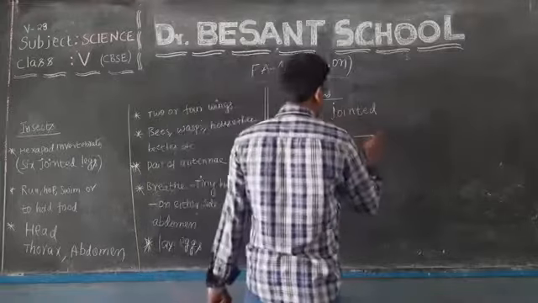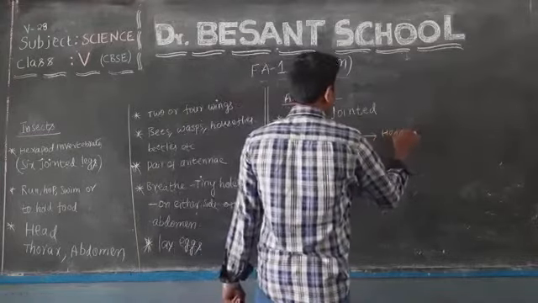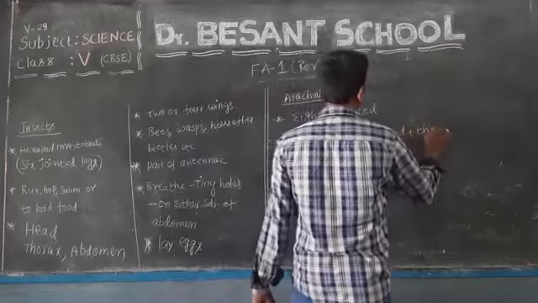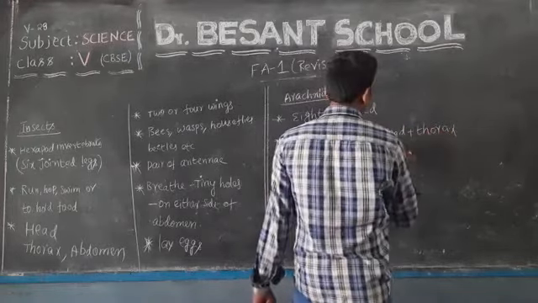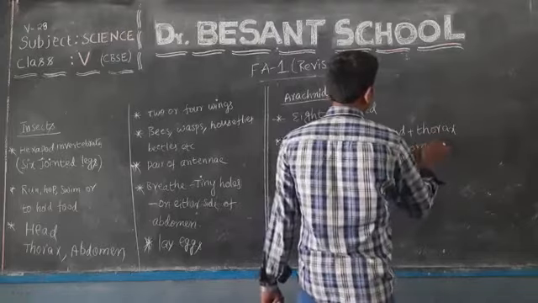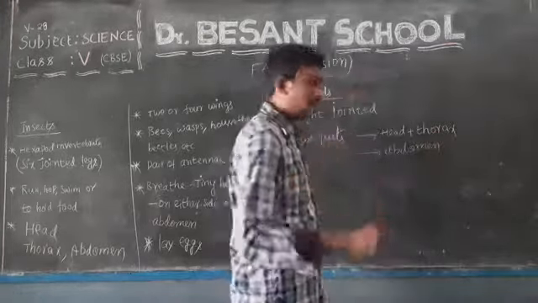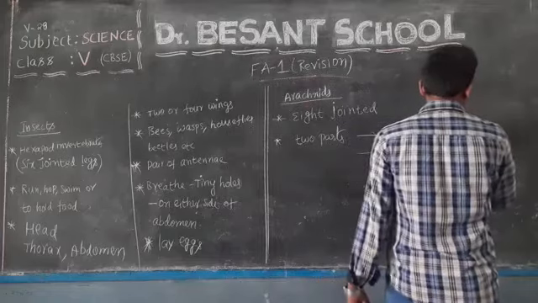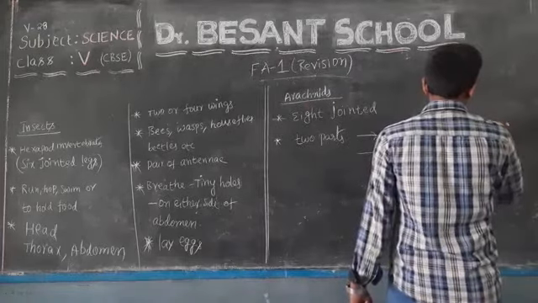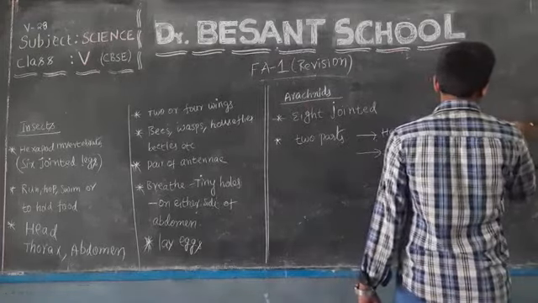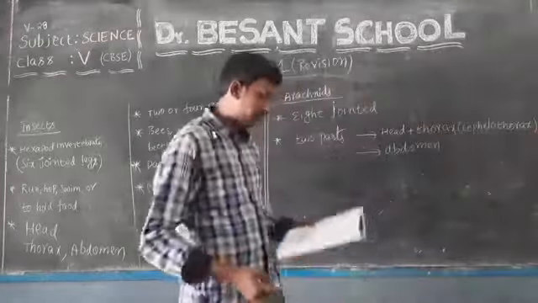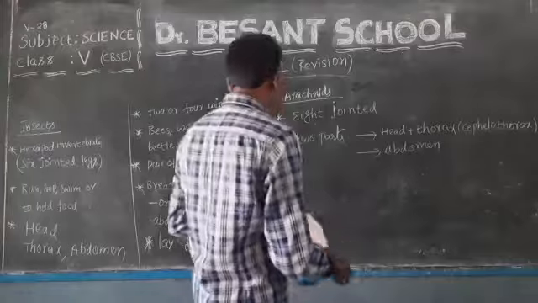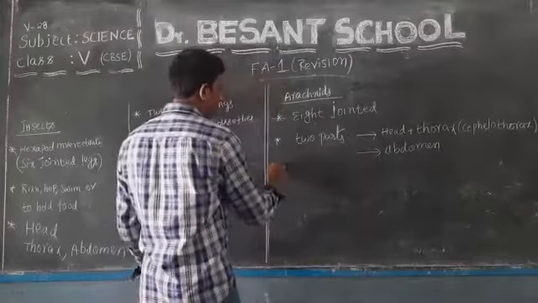We will find head combined with thorax, that is only one part. Head plus thorax, and another part is abdomen. I already told you this head plus thorax combined is called cephalothorax. Okay, that's all about the body parts of the arachnids.